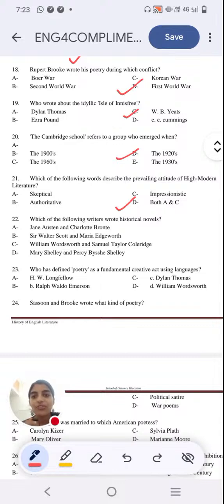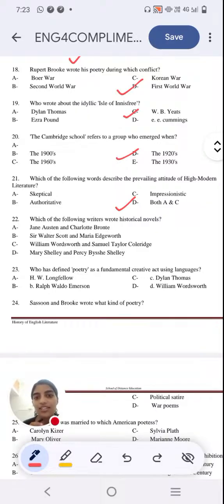Next question. Which of the following writers wrote historical novel? Option A, Jane Austen and Charlotte Bronte. They have never written a historical novel. Option B, Sir Walter Scott and Maria Edgeworth. We'll take that into consideration.